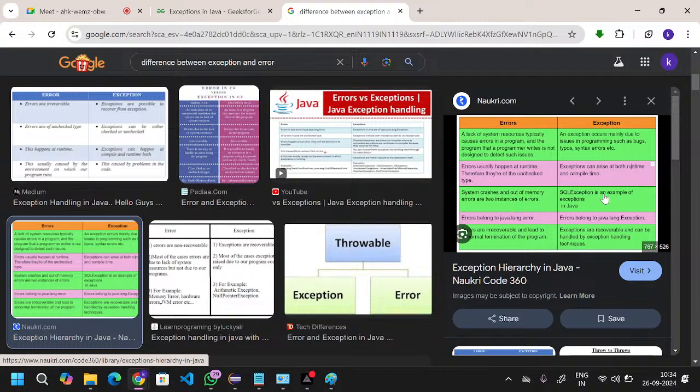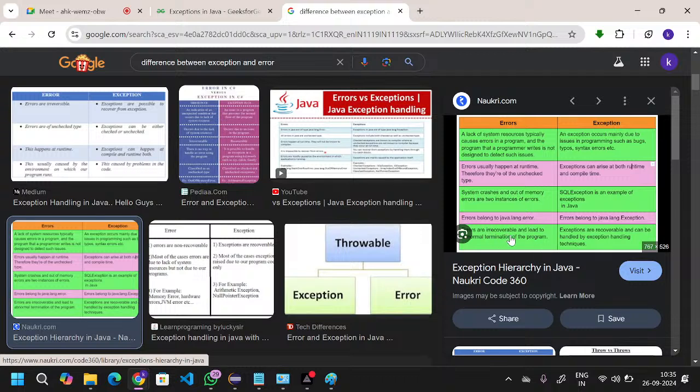SQLException is an example of exceptions in Java, checked exceptions. And next one is errors belonging to the java.lang.Error package. So this is the package actually. And errors are irrecoverable and lead to abnormal termination of the program.